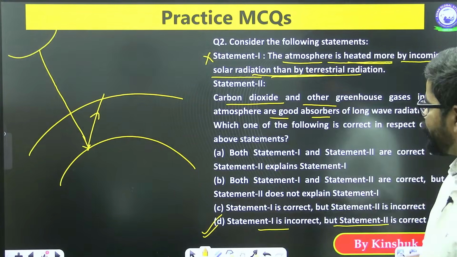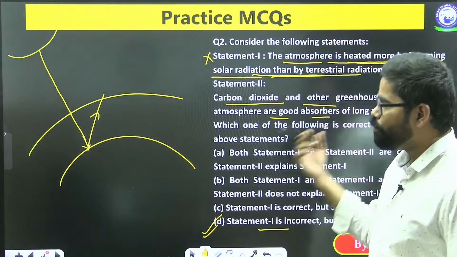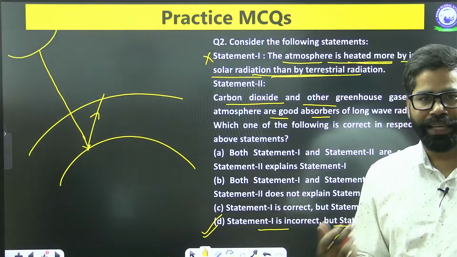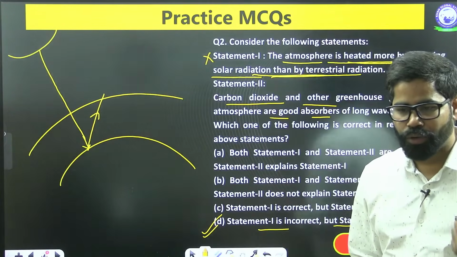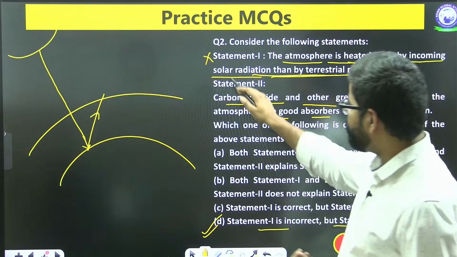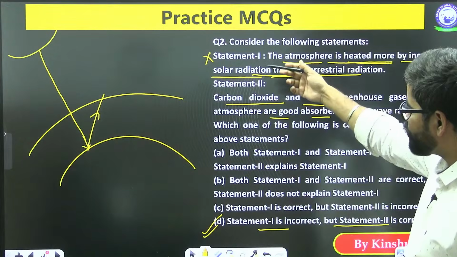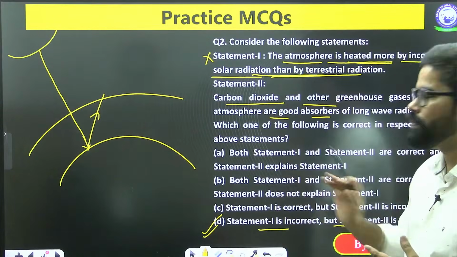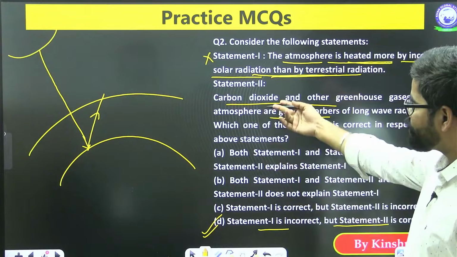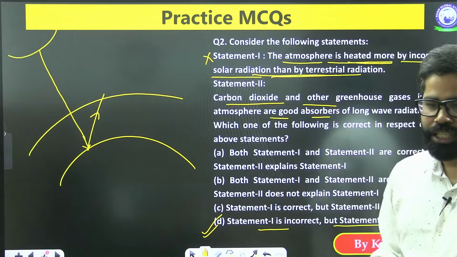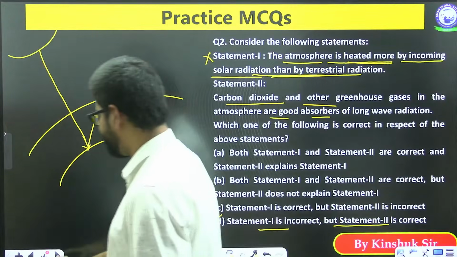Outgoing, terrestrial radiations are having more impact. So that's why the first one is incorrect, and as soon as you got it, the D option will be there. You don't even have to see the second one. So this is also a smart solution.